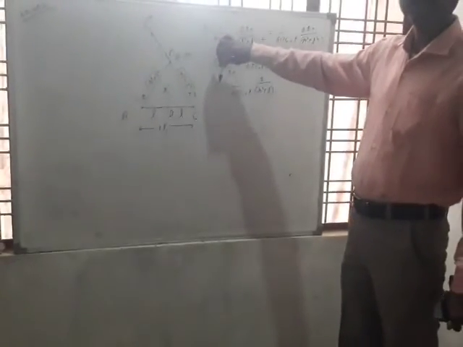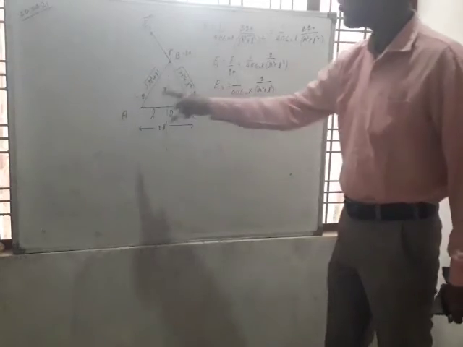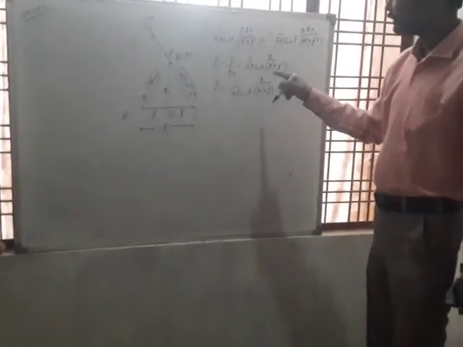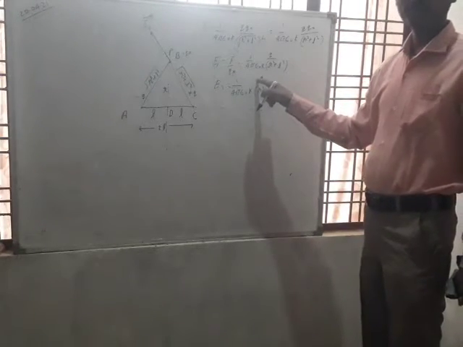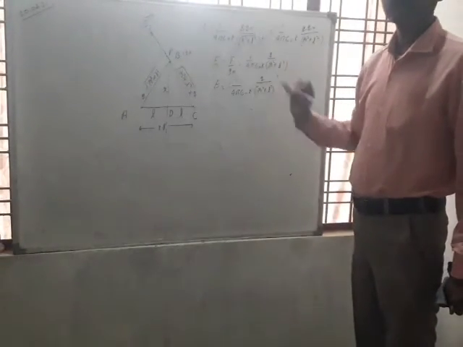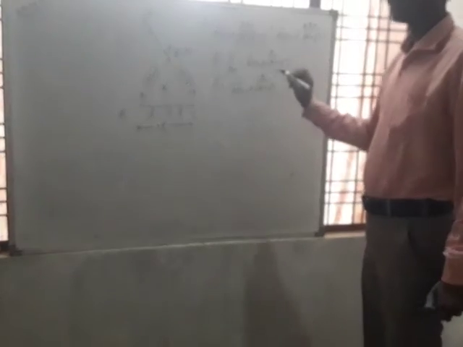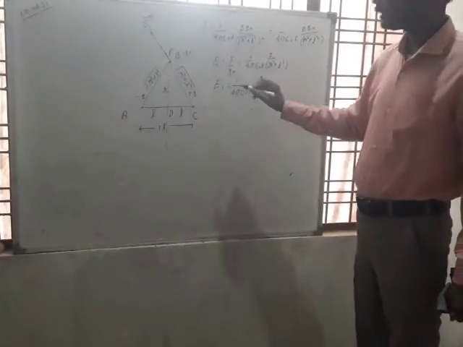This electric field intensity E2 is due to the negative charge, but the negative sign is not placed here because electric field intensity is a vector quantity, and in any vector quantity the negative sign will not be placed in the scalar form of that quantity.